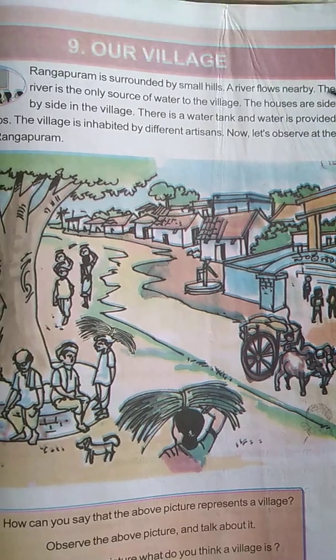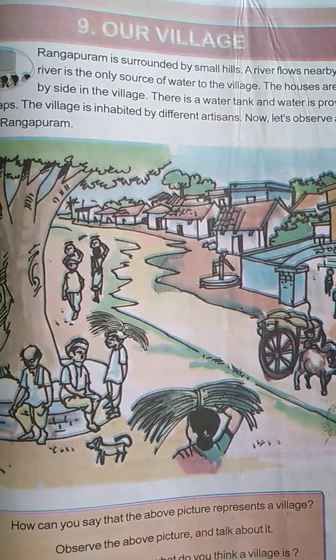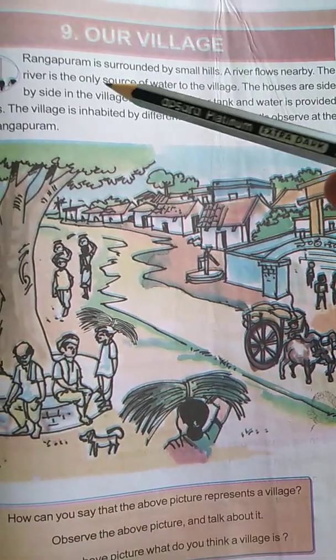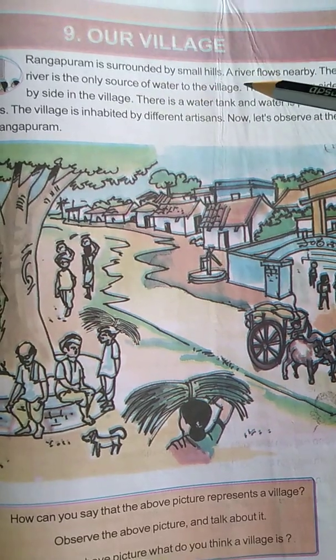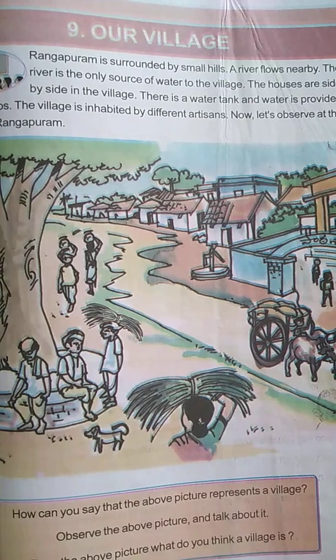A river flows nearby. What flows there in their village? River, Nadi. The river is the only source of water to the village. Now, where do we get water from?